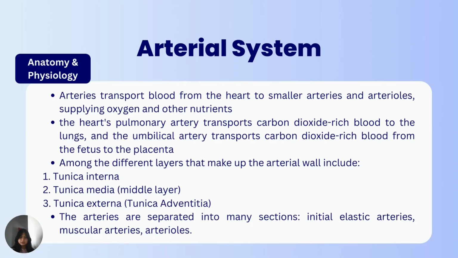So today I will explain about the arterial system. Arteries transport blood from the heart to smaller arteries and arterioles, supplying oxygen and other nutrients. Meanwhile, the pulmonary artery transports carbon dioxide-rich blood to the lungs, and the umbilical artery transports carbon dioxide-rich blood from the fetus to the placenta.